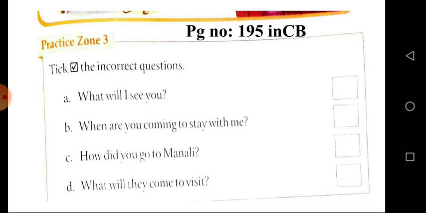And what will they come to visit? So, they mentioned the time, but here gave the what. So, this is also an incorrect sentence. Mark that. Okay, children. I hope everybody is clear about today's concept.